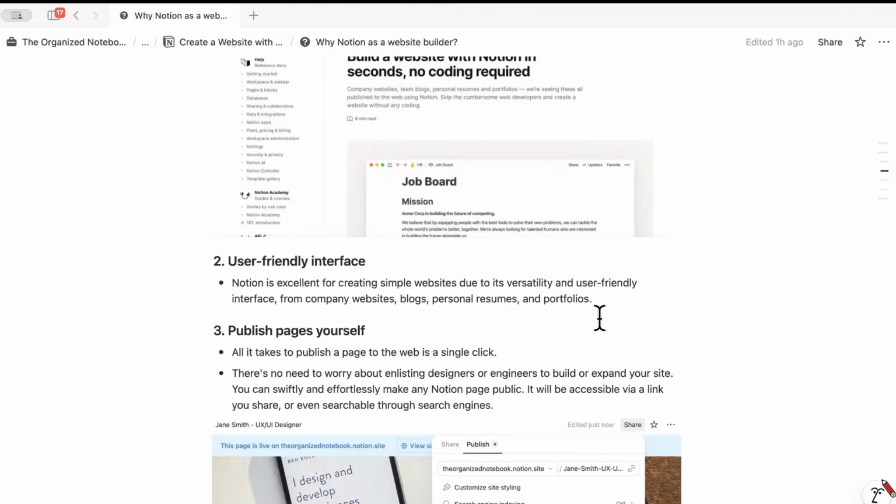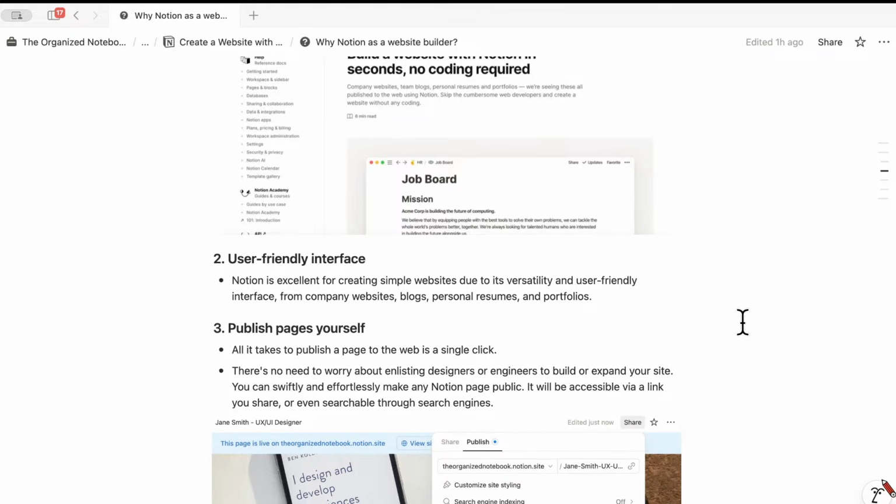Publish pages yourself, so all it takes to publish a page to the web is a single click. There's really no need to worry about enlisting designers or engineers to build or expand your site. You can just swiftly, effortlessly make any Notion page public, and it will be accessible via a link you share or even searchable through search engines.